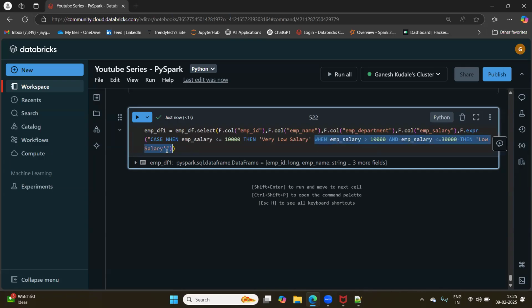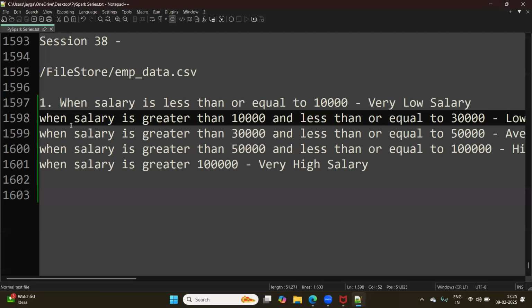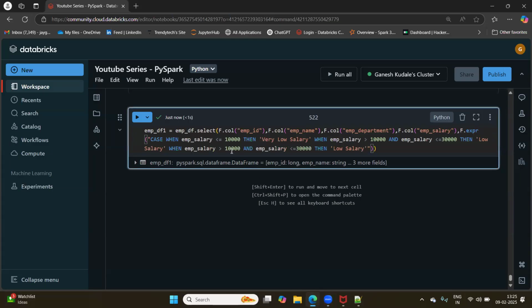Now, what is my next when condition? Salary greater than 30,000 and less than or equal to 50,000, then it is average salary.